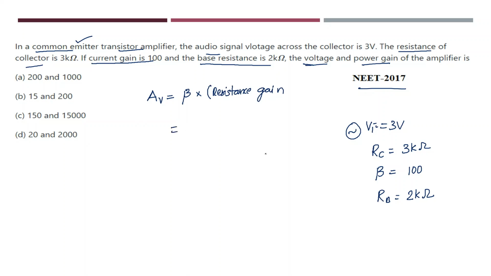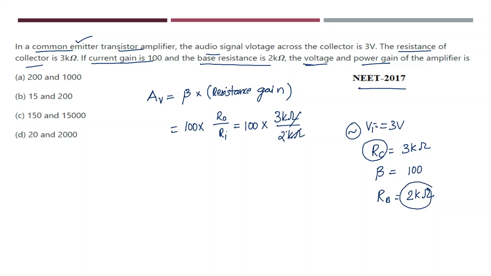Resistance gain. So what is the value of beta he has given? Beta is 100. And what is the formula for resistance gain? Resistance gain is nothing but output resistance by input resistance. If I substitute here, what am I getting? 100 into output resistance, which is the collector resistance, so this is 3 kilo ohm. What is input resistance? Input resistance is 2 kilo ohm.